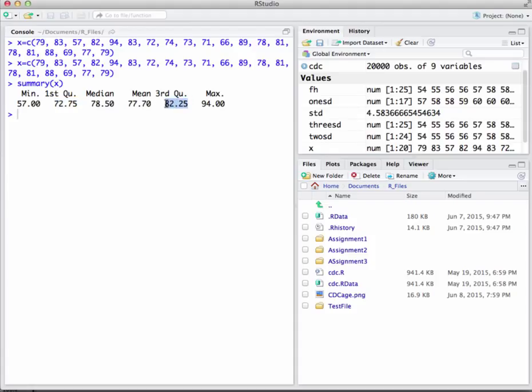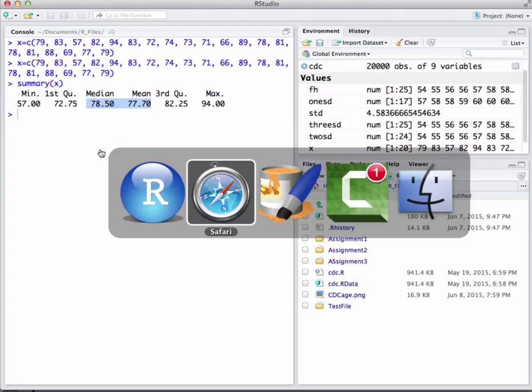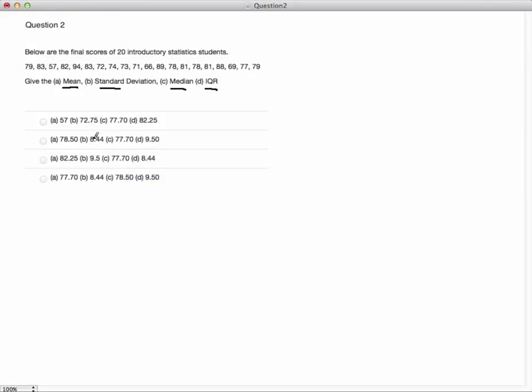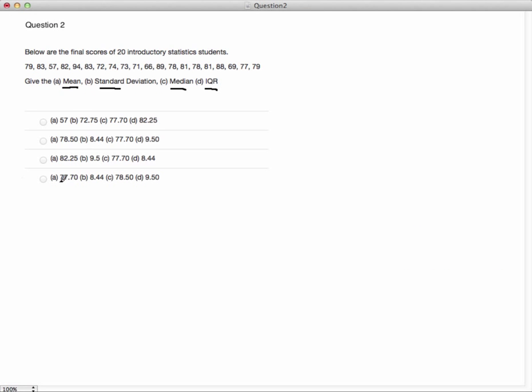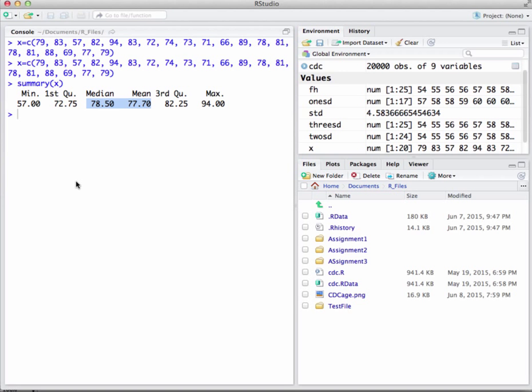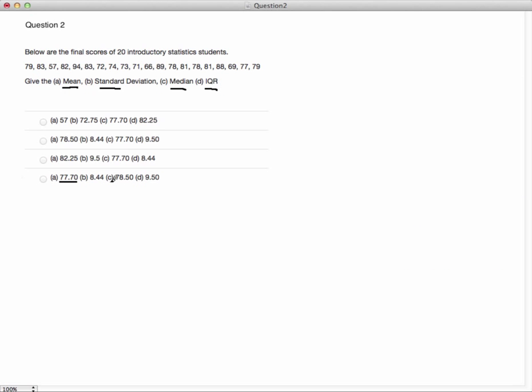There is my third quartile, so if I wanted to, by hand, I could figure out the interquartile range. But there's my mean and my median, 77.7 and 78.5 respectively. Okay, so if I come back over here to the quiz, the mean was 77.7, and the median was 78.5. So there's our mean and our median.